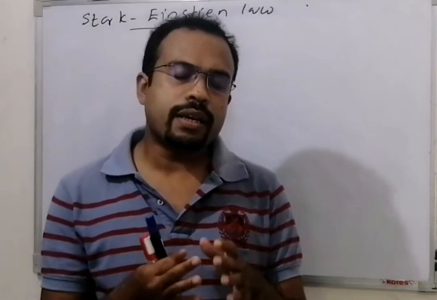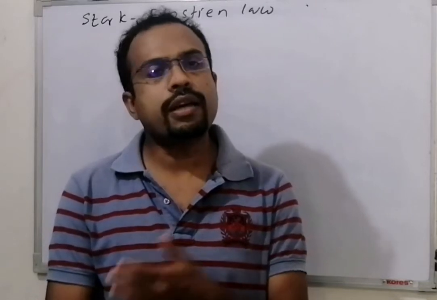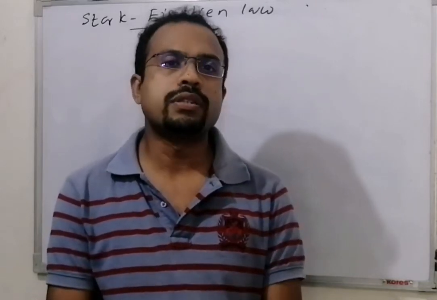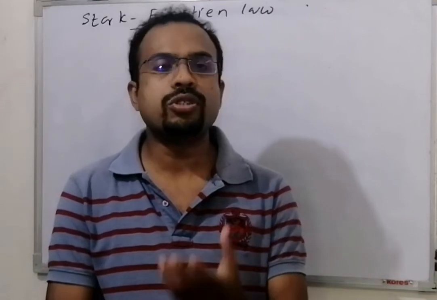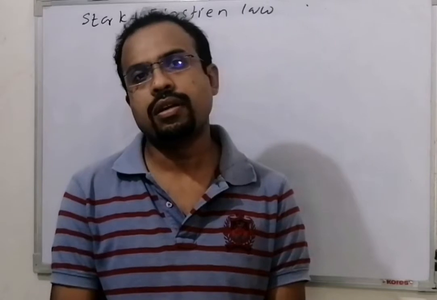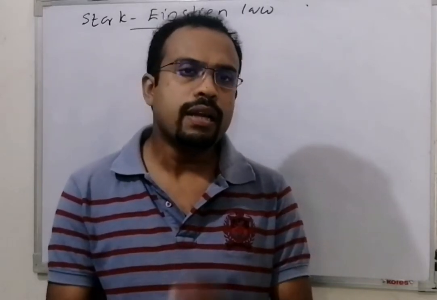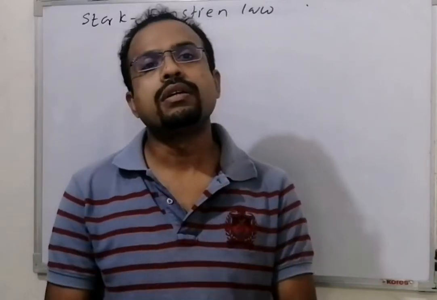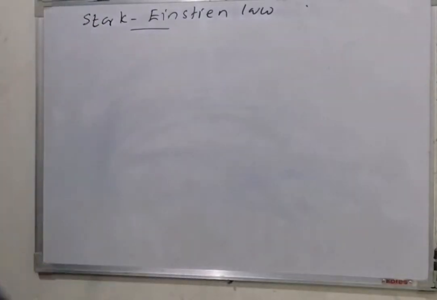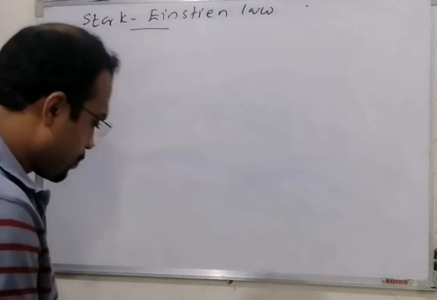That is, light is emitted or absorbed not continuously but discontinuously, in the form of quantized particles. That is the dual behavior of light, or the quantum principle of light. What is the quantum principle of light? Light is emitted or absorbed not continuously but discontinuously, in the form of small energy packets called photons.